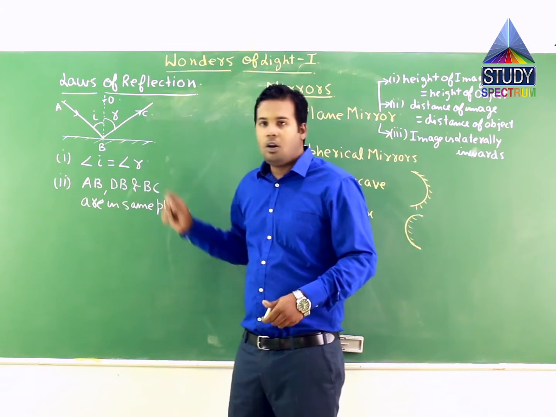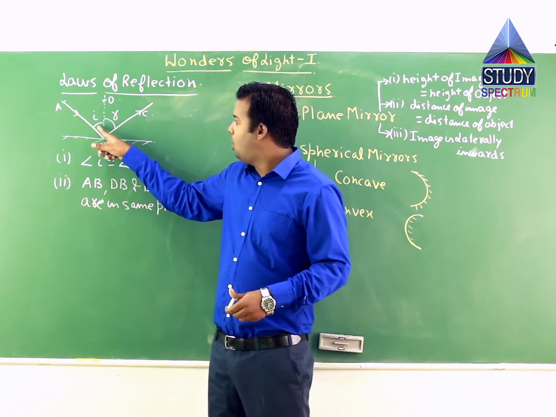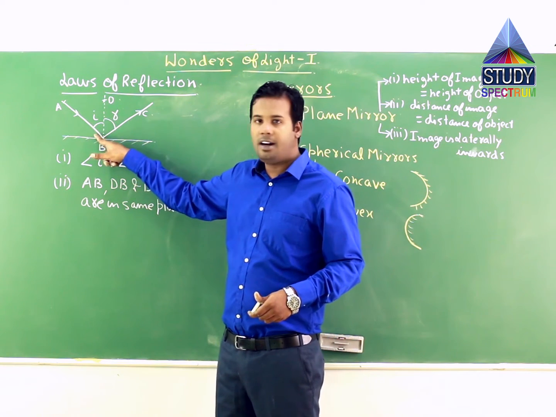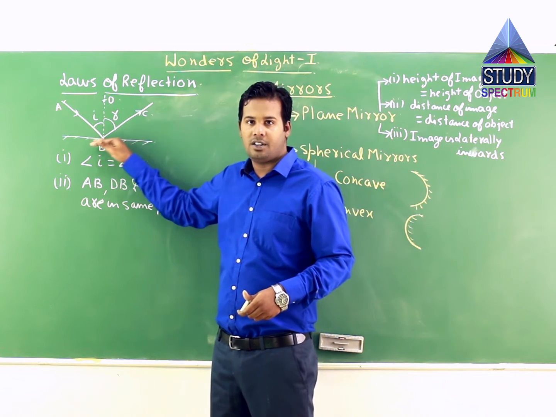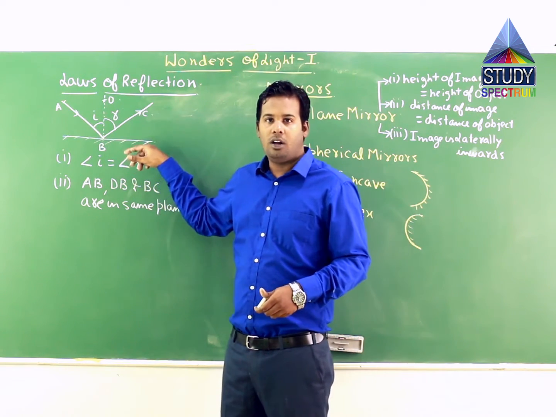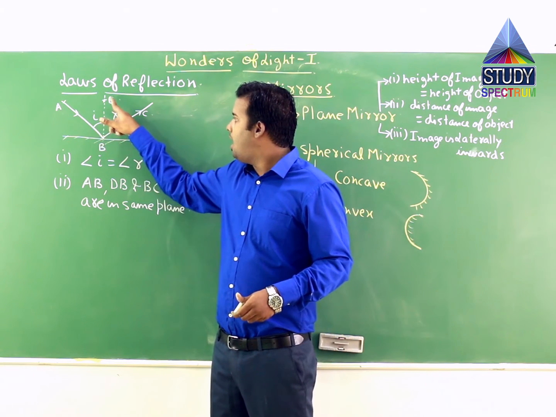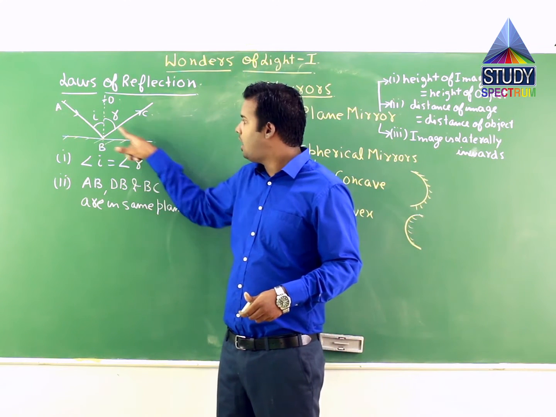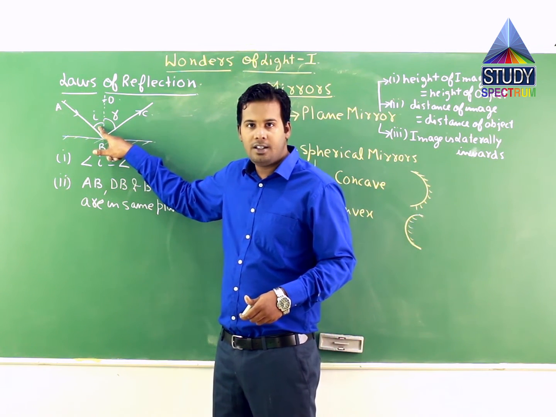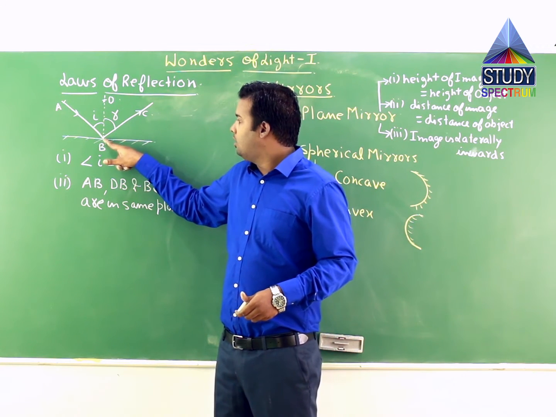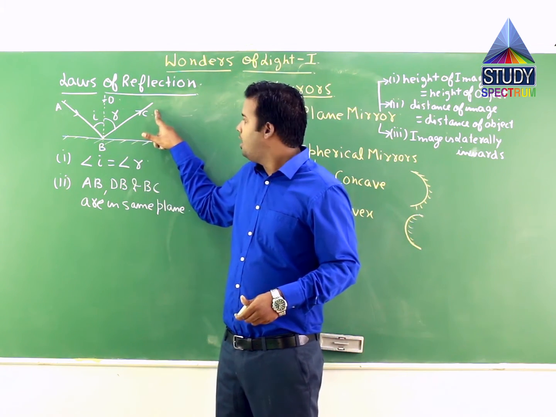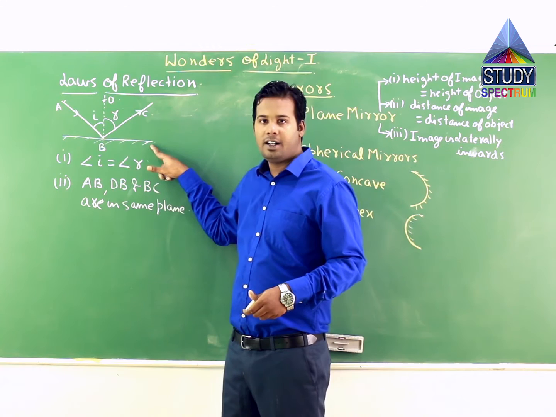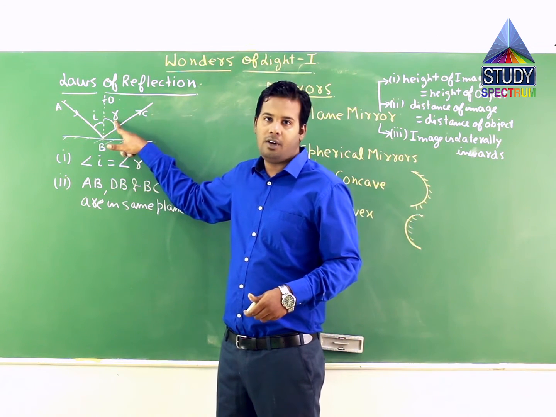Now the first law of reflection is about the angle of incidence. What is angle of incidence? The angle between the incident ray and the normal to the surface. Normal means perpendicular. Now this incident ray and the perpendicular drawn at the point where the incident ray hits the surface, the angle between them is called angle of incidence. In the same way, the emergent ray or the reflected ray makes an angle with this perpendicular or normal BD drawn to this reflecting surface, and that is called the angle of reflection.